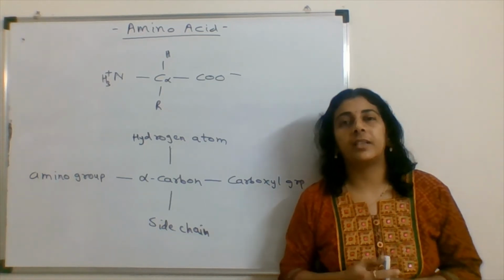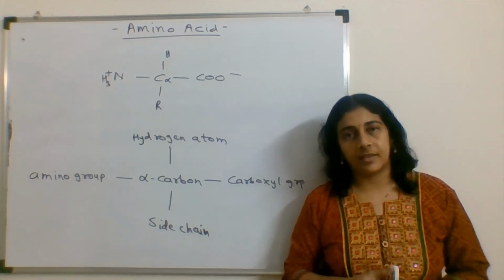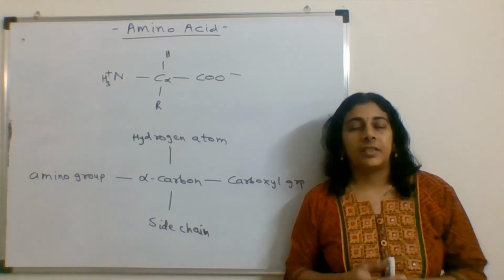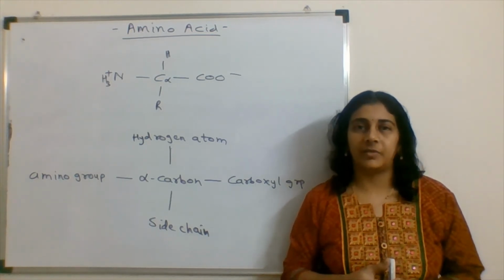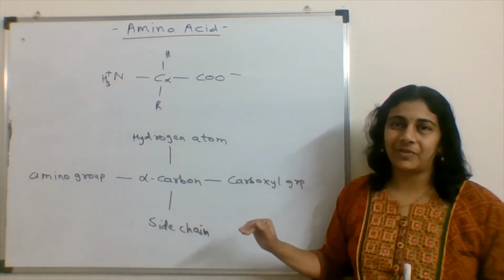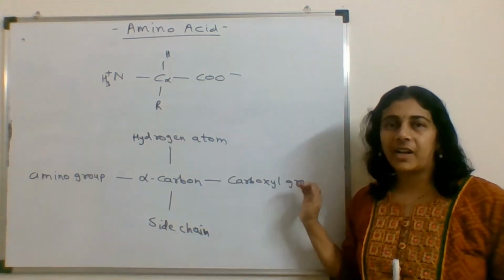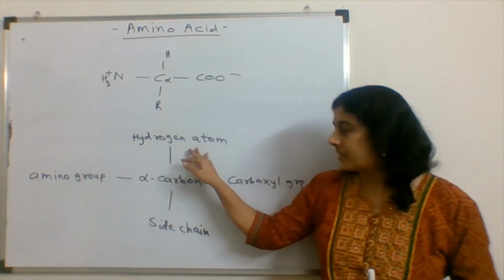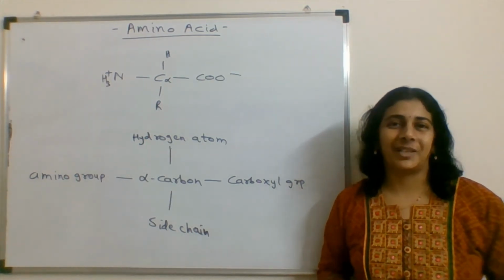It can have a hydroxyl group, OH group, in its R chain. It can have an aromatic ring in its R chain. It can have aliphatic carbon atoms in its R chain. So this way the properties of amino acid will get different. Here I have drawn the same structure in a simplified manner. This is the alpha carbon, then carboxyl group. I have written the names of those particular groups here. Amino group, hydrogen atom and side chain. So this becomes easy to remember the structure of amino acid.